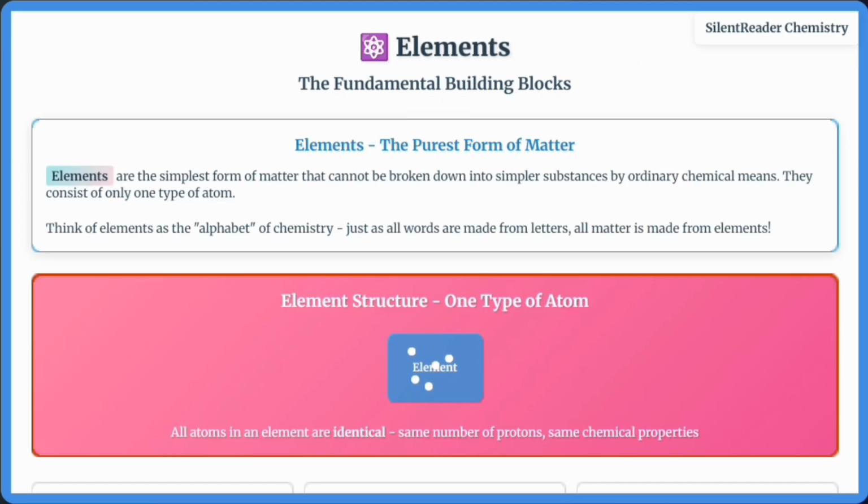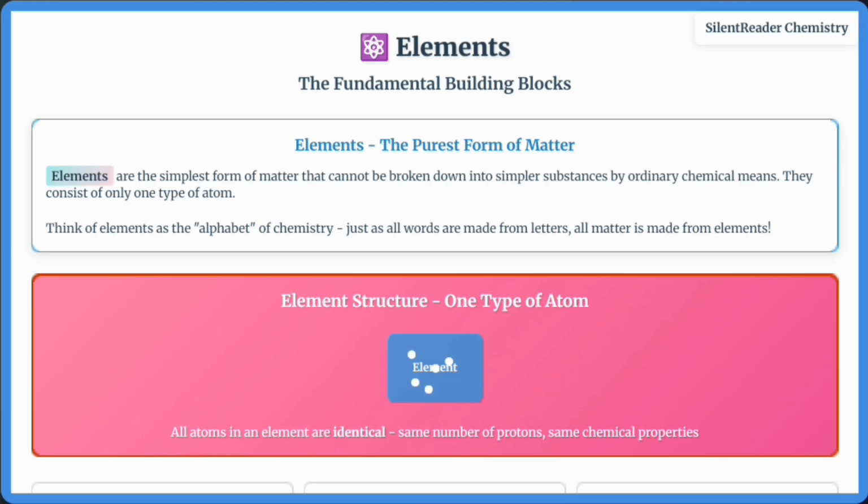Let's start with elements, the fundamental building blocks of matter. Elements are the simplest form of matter that cannot be broken down into simpler substances by ordinary chemical means. They consist of only one type of atom. Think of elements as the alphabet of chemistry.